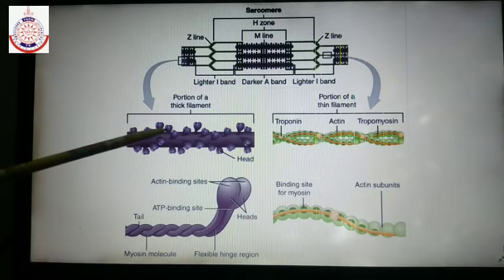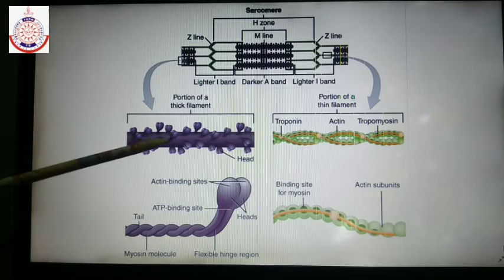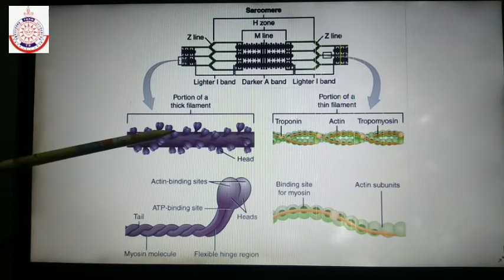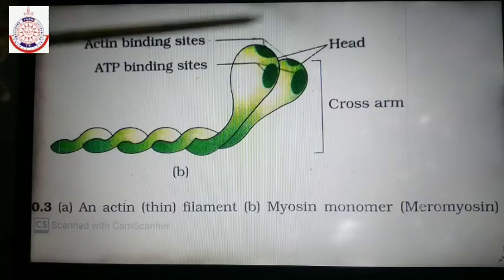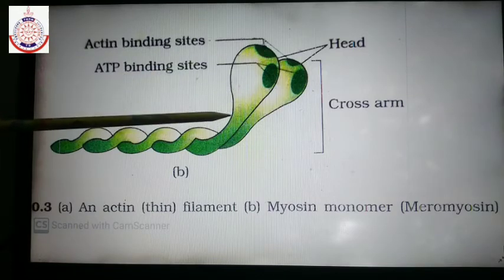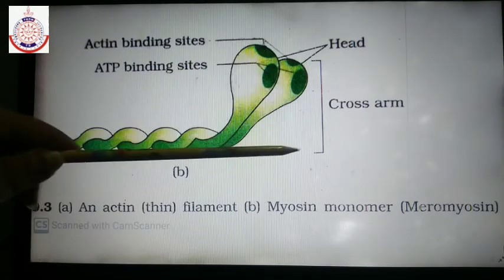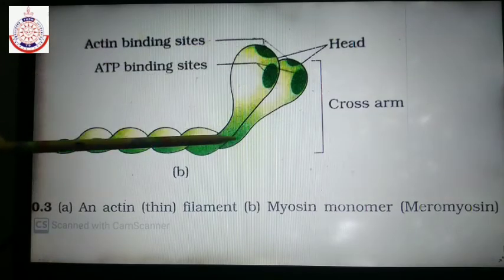The part of the meromyosin, or heavy meromyosin, that projects outward is known as the cross arm. What is it known as? Cross arm. You can see in this diagram it will be clear. This is the head, this is the short arm, this portion is known as the cross arm and is also known as heavy meromyosin, and this is the tail, or light meromyosin.